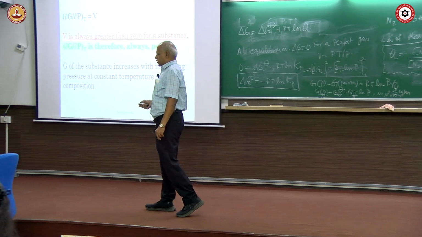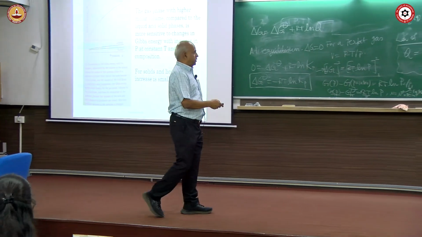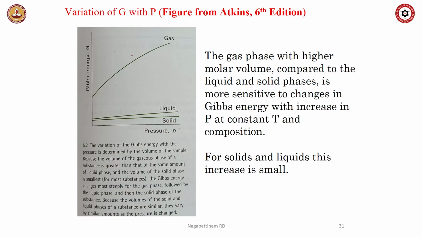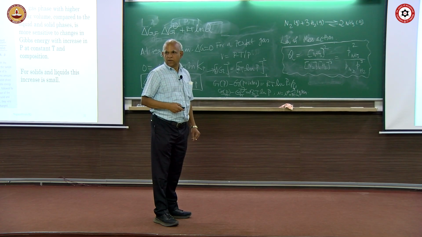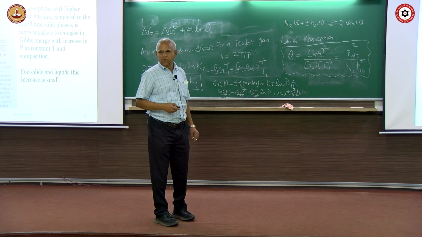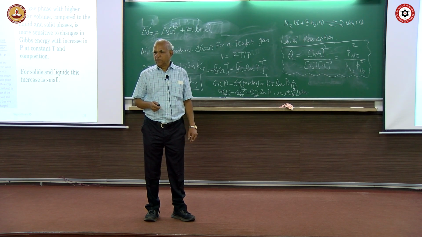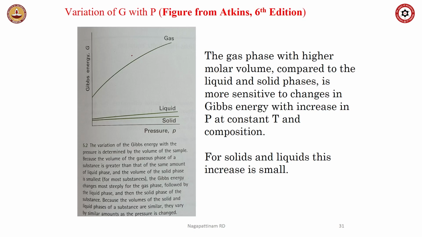So, how does G vary with P? Not directly important, but from exam point of view, you might get a question like this: Gibbs free energy versus pressure. For a gas, Gibbs free energy increases with pressure, because dou G by dou P. What is dou G by dou P? dG equal to VdP minus SdT, so dou G by dou P is V. So, for a gas, in the gas phase with higher molar volume compared to liquid and solid, the phase is more sensitive to changes in Gibbs energy.